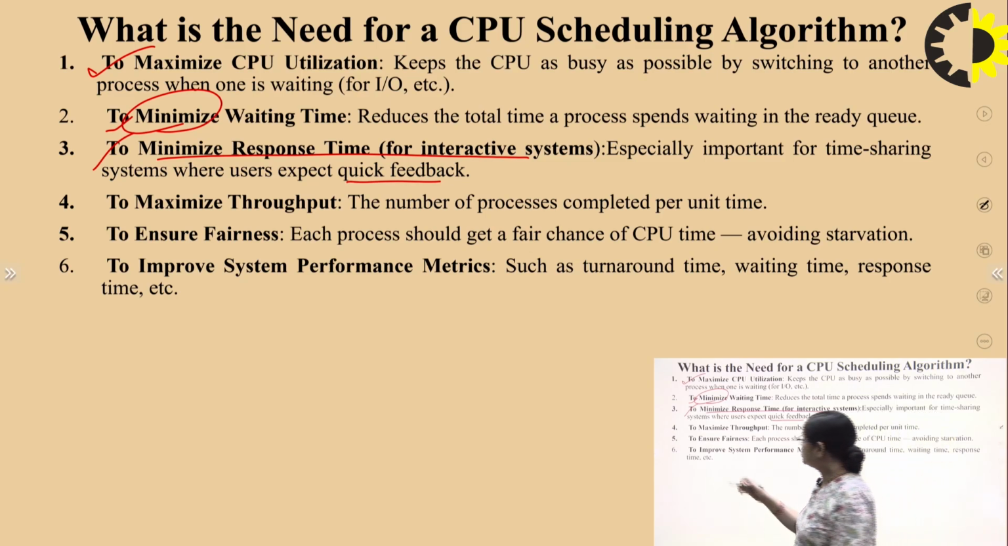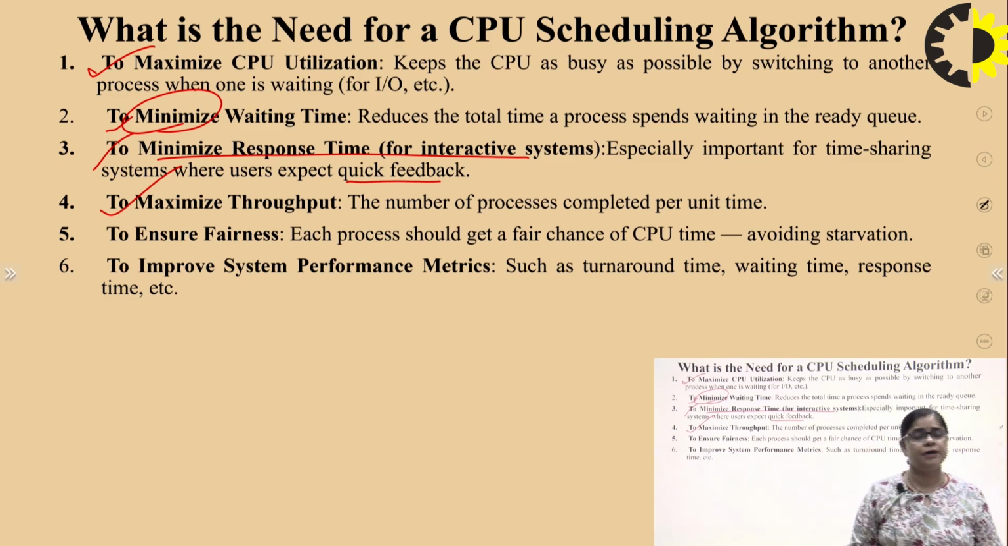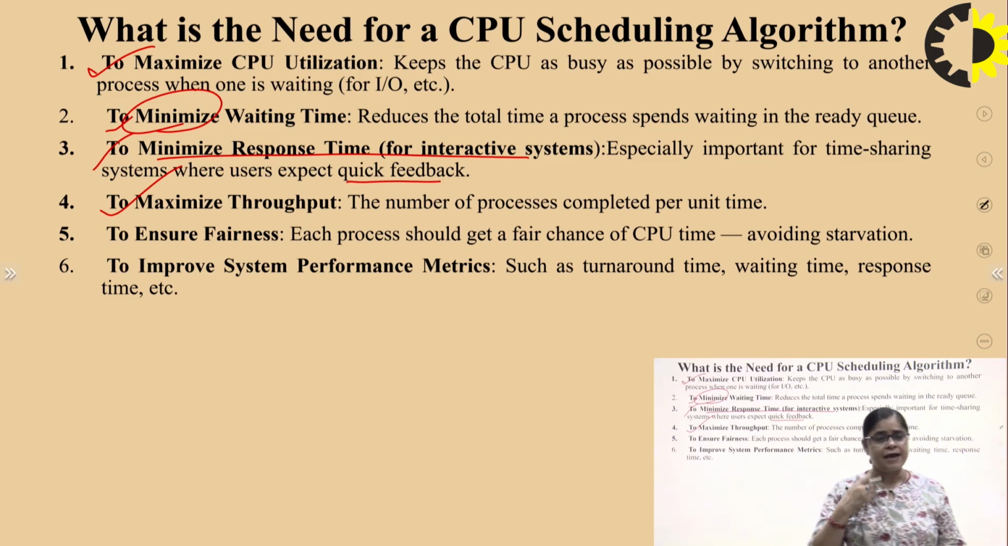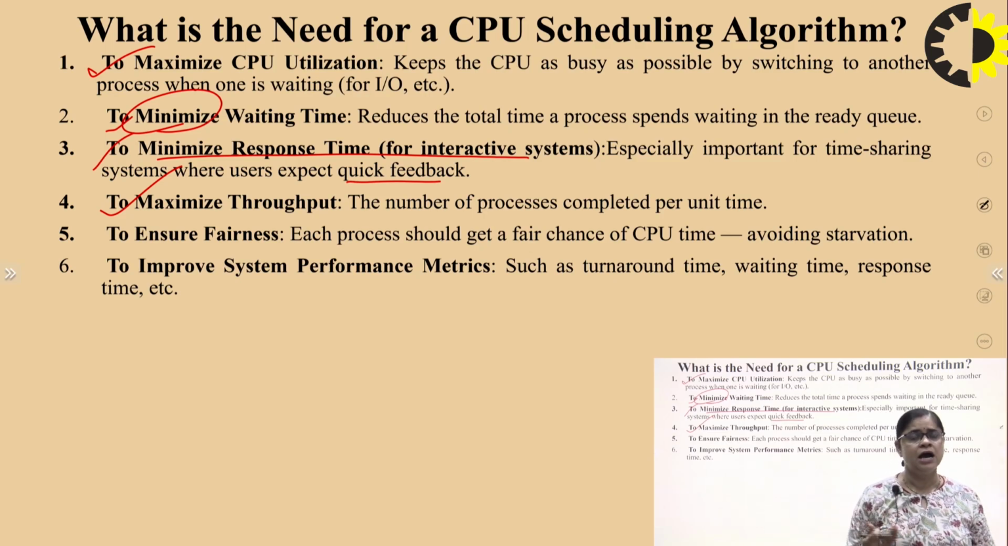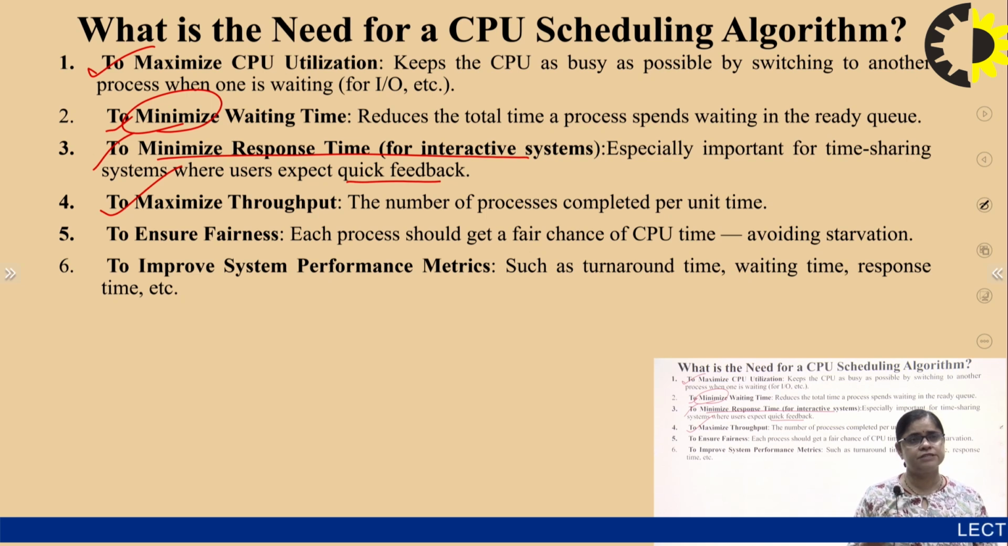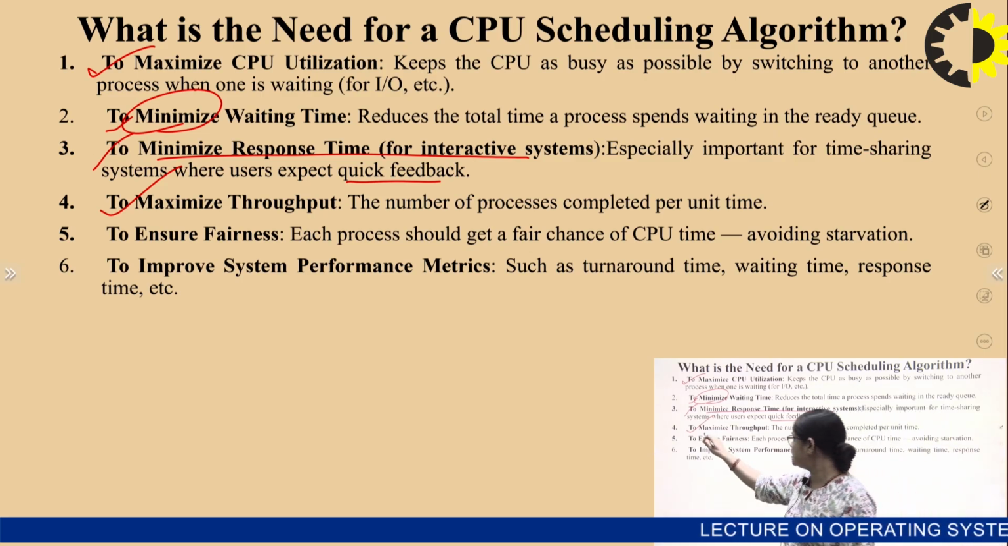Now the fourth is to maximize the throughput, the number of processes completed per unit time. As the throughput increases, our CPU is utilized more. So we always keep in mind, when we are using the CPU scheduling algorithm, that we should maximize the throughput.